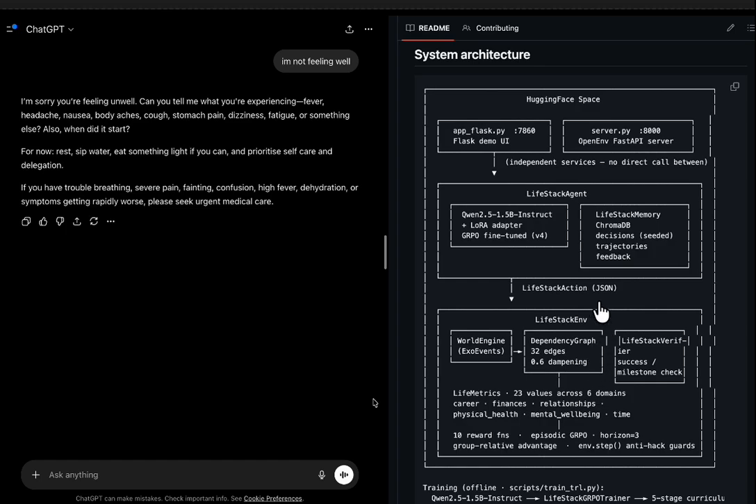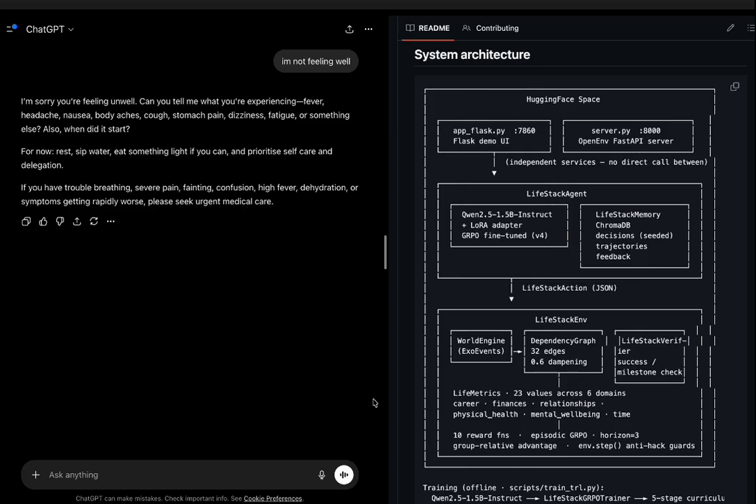So we introduced to you all LifeStack. Say you're not feeling well and you write that to ChatGPT. It will give you just a generic response. Like that, every AI assistant will tell you to take care of yourself, but none of them will tell you which metric breaks first if you don't, or what fixing your sleep does to your work stress, or what that does to your relationship. Because they're not simulating a life, they are auto-completing one.